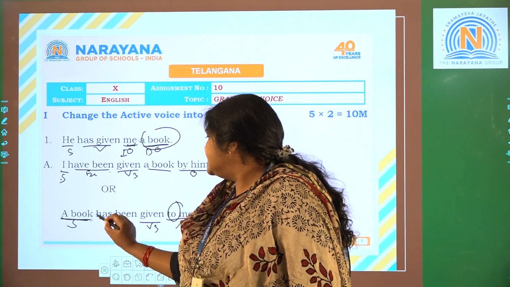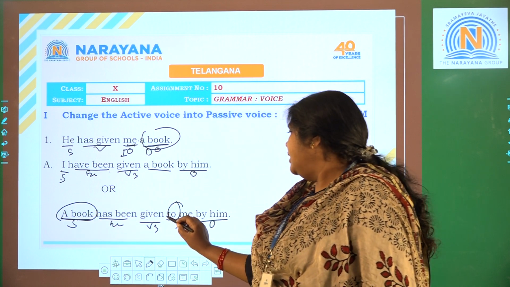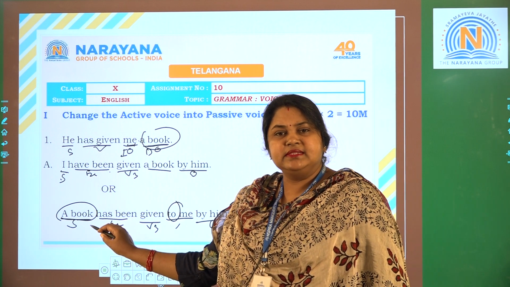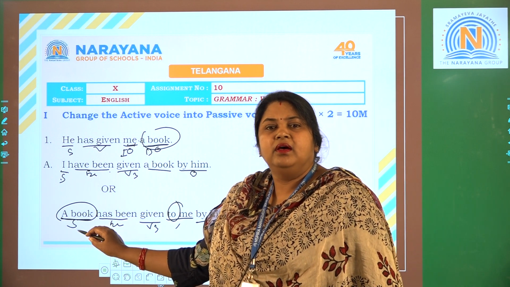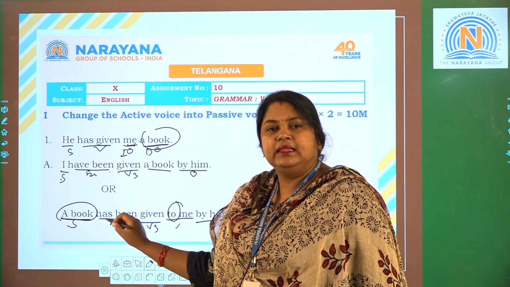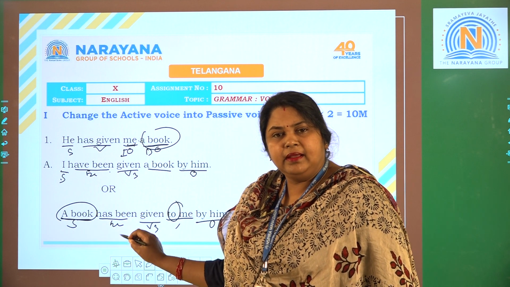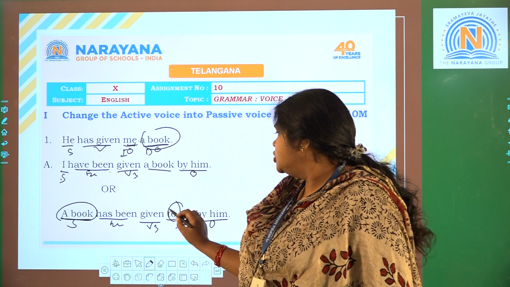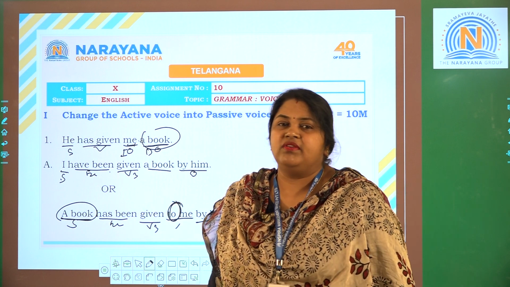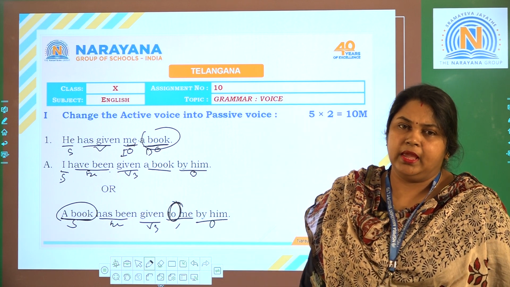If the direct object is the subject in passive voice, then the indirect object takes the preposition to. This is very, very important.